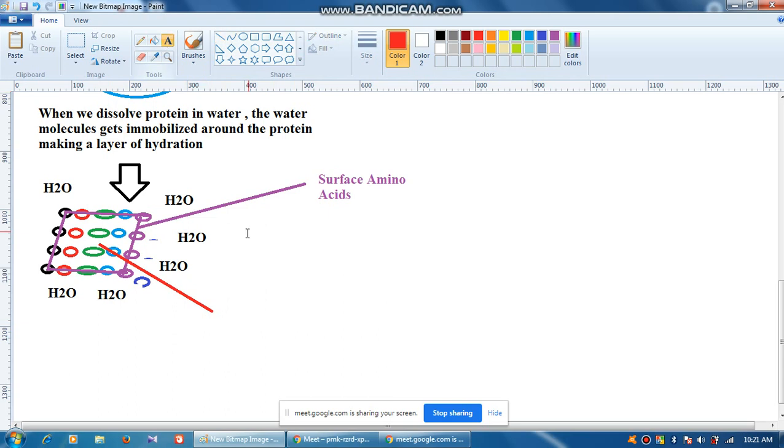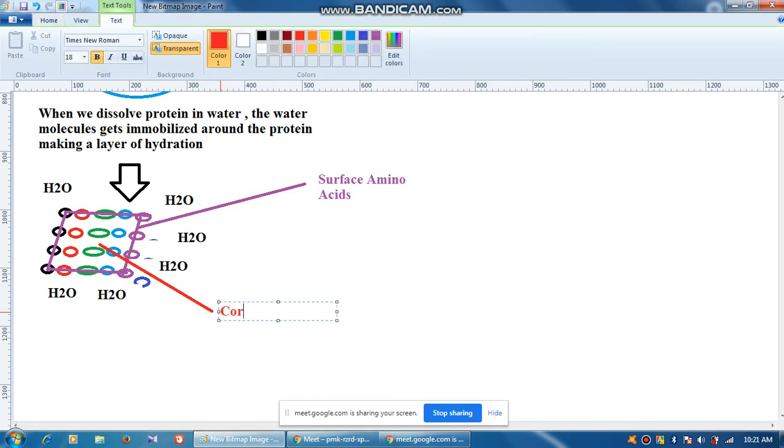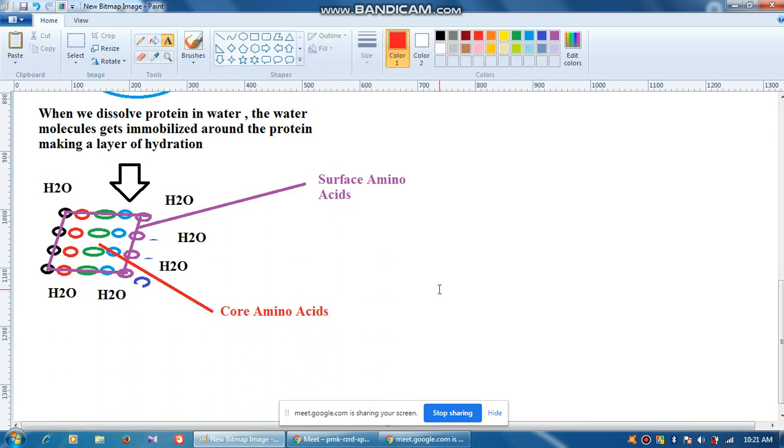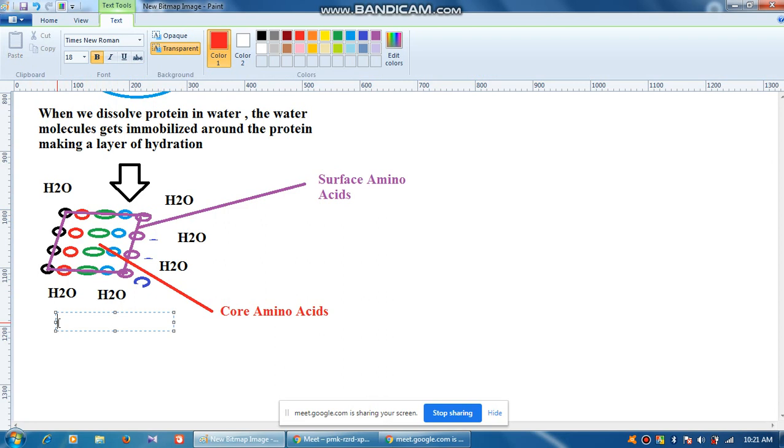So we shall write here core amino acids. Okay, now here there is a proper presentation. As you can see, some amino acids are present on the surface, some are present in the core. So this particular arrangement of protein is sometimes known as folding. Okay, or we shall call it protein folding.